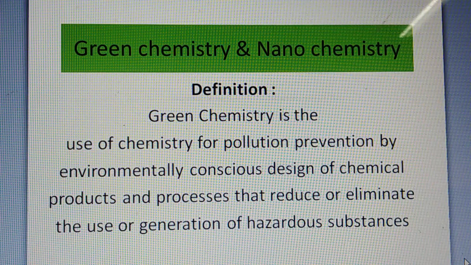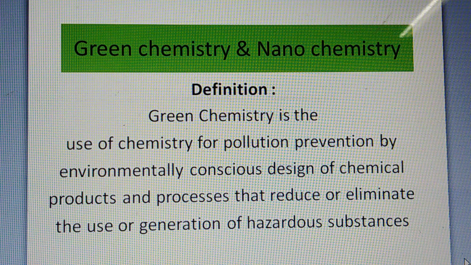Good morning, students. Today we will start with a new topic from Standard 12, the last chapter from the State Board Chemistry syllabus. Chapter number 16, Green Chemistry and Nanochemistry. This chapter is mainly related to green chemistry.